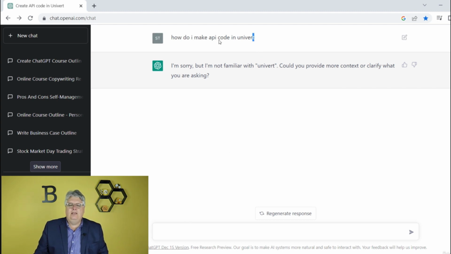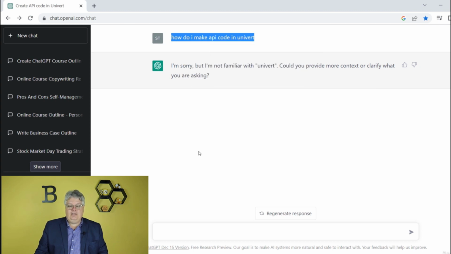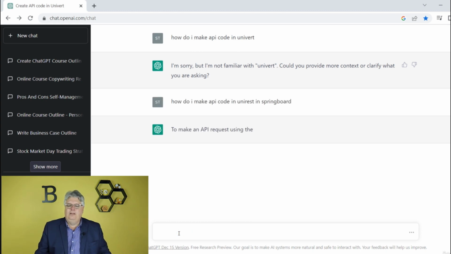So how do I, see, that's a good example. I did that intentionally. Do you see what I did, unintentionally? See, I'm not a coder, right? So you're probably saying, it's not Univert, it's Unirest. Unirest. And it's in Springboard. Come on, Steve. How do I make an API call in Unirest in Springboard? Now it's going to tell me how to do that.